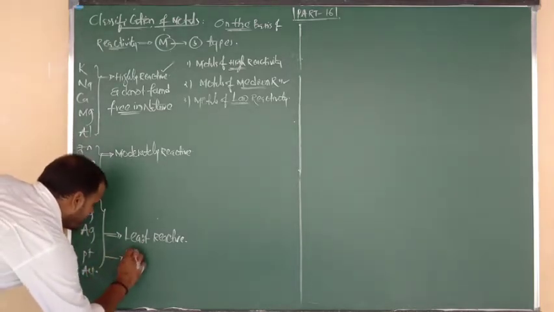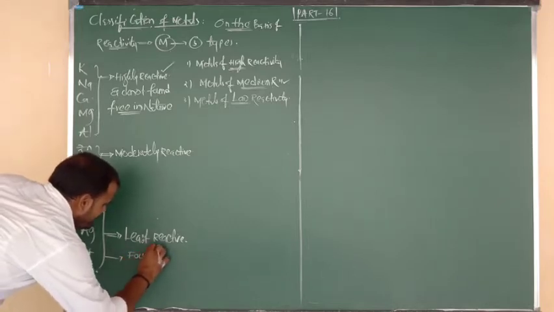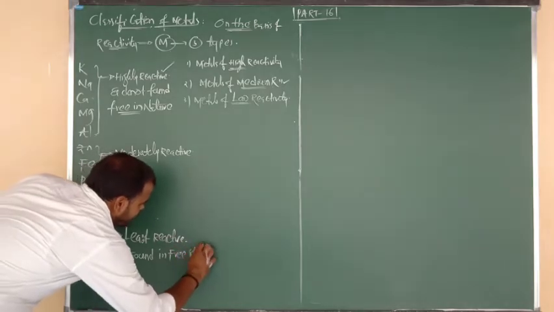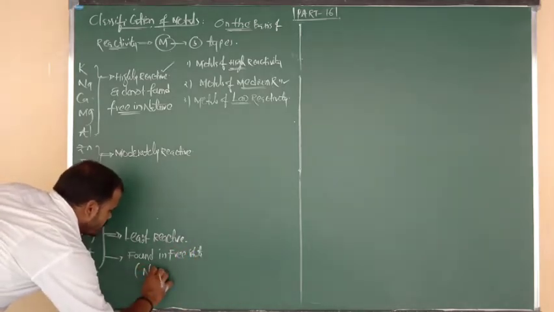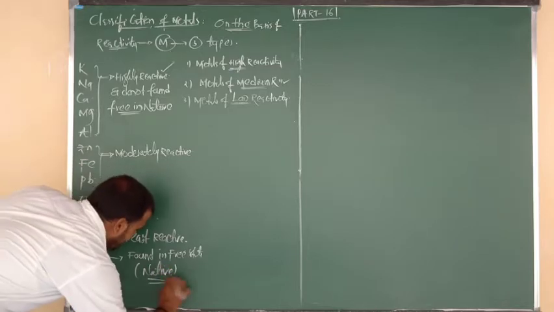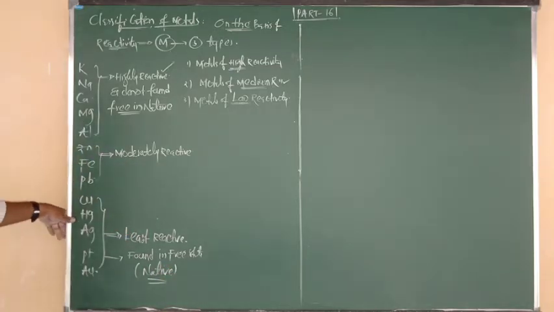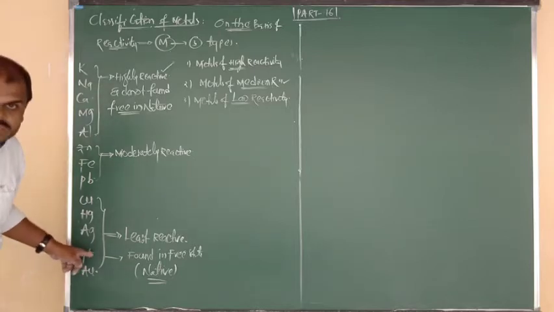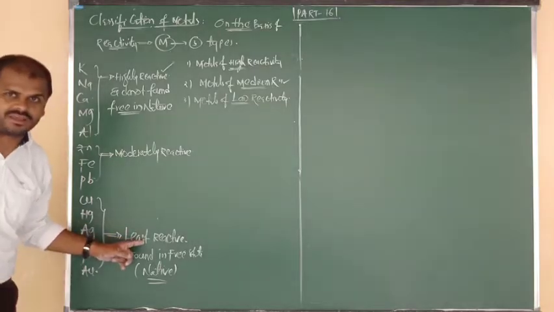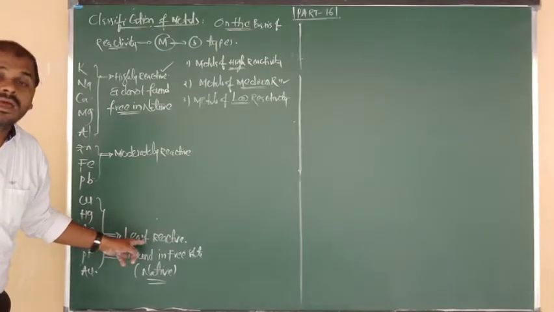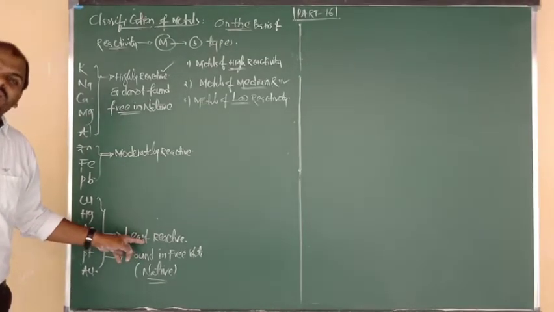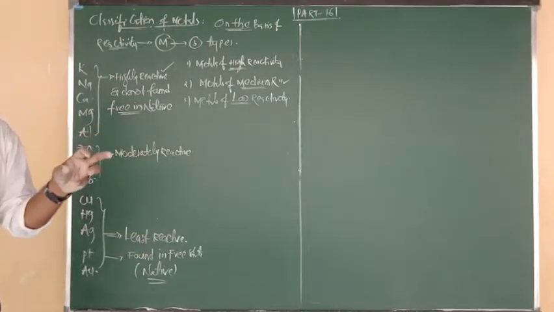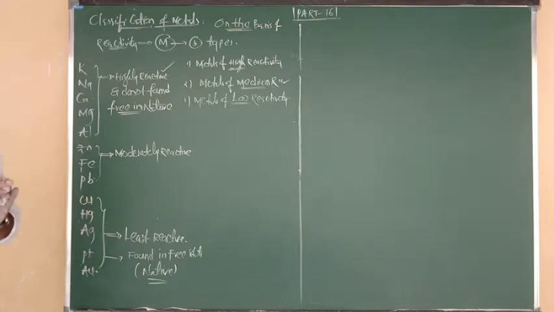So these are the metals that are found in free state, and we can also say they are found in their original native state. They do not combine easily with any other compound. They are present at the bottom of the activity series due to their low reactivity. They do not react with any other element or metal, so they occur freely in nature.